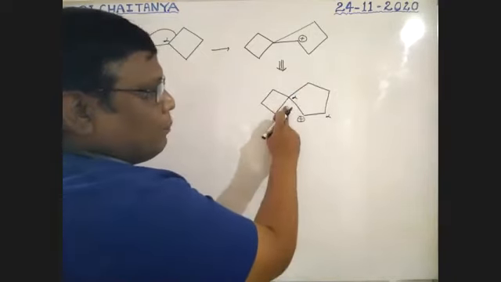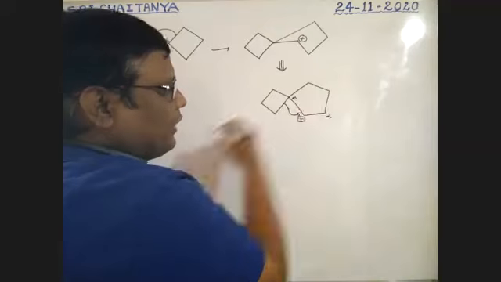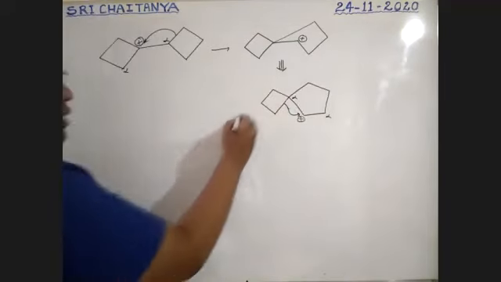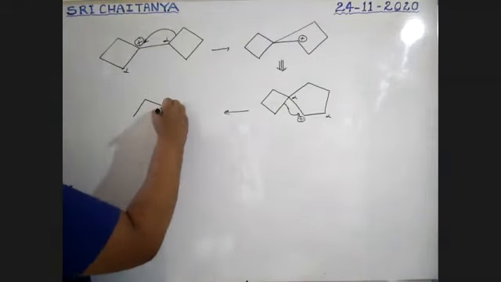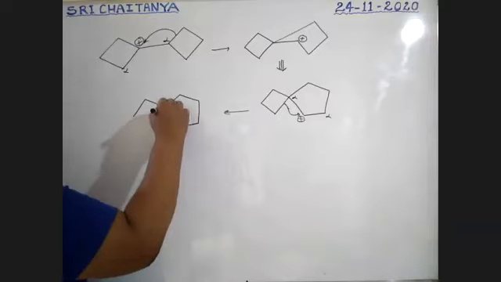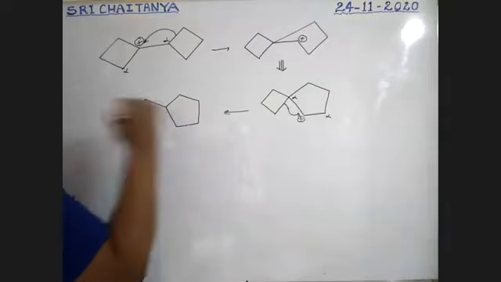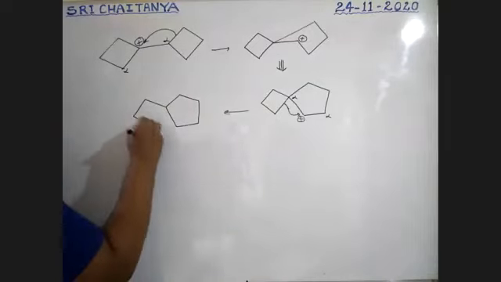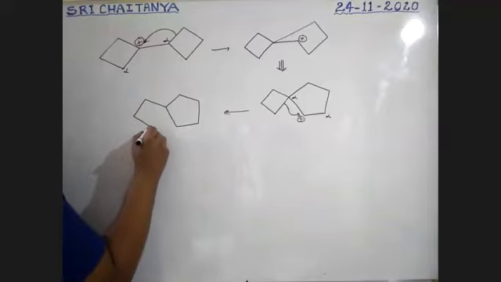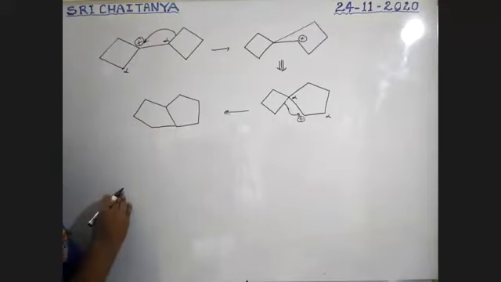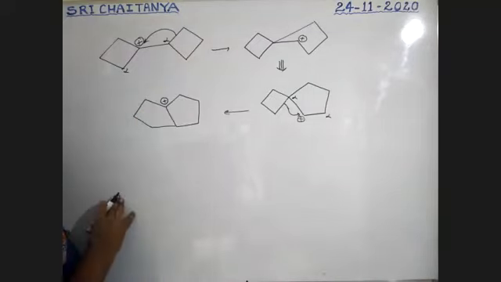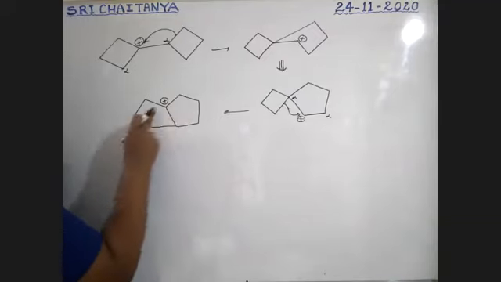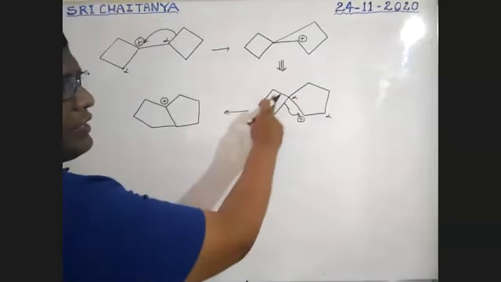Here hydrogen is there, but now this bond is changed from here to here. So now it becomes, okay, it is common up to this. Now this bond is migrated from there to here. So now this carbon gets a positive charge. Okay. So this is a 5-membered ring. This is also a 5-membered ring. This is a 5-membered ring. This is a 4-membered ring.